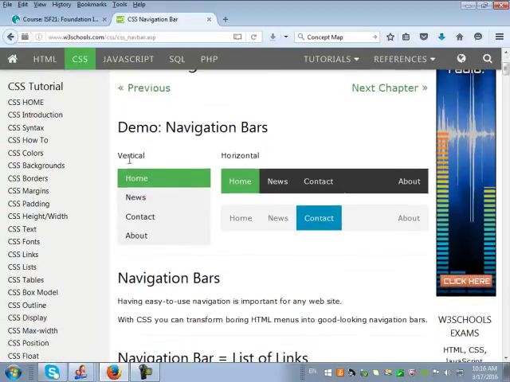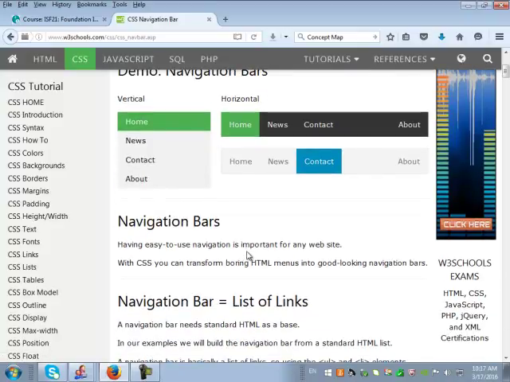Here is a vertical navigation bar, and see what happens if I take my mouse pointer over each of these items. Can you see that? The background color changes and the font color also changes. At the moment the font color over here is dark gray, and if I take my mouse pointer over it, the font color changes to white and the background color changes to what was the font color before. Can you see that? This is not happening because of a miracle or some magic, it is happening because you have written some code to perform those actions.